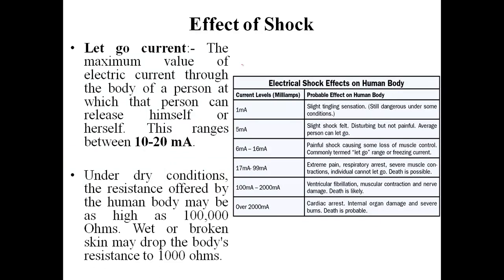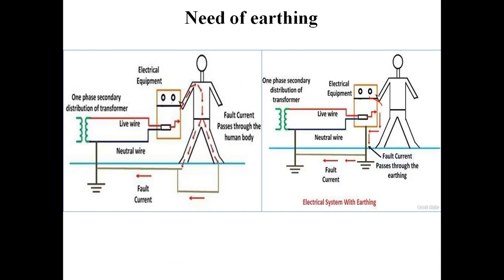Okay students, why were we talking about the condition where there should not be any current through this human body? The whole current should be diverted towards the ground with the help of the earth wire. So why do we not want any current through the human body? Let's see.